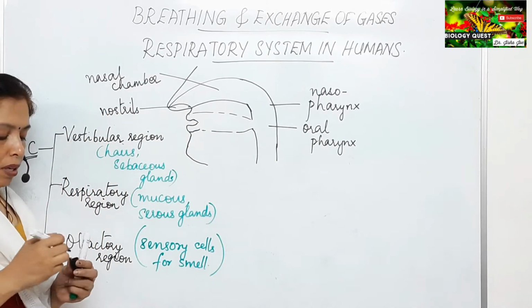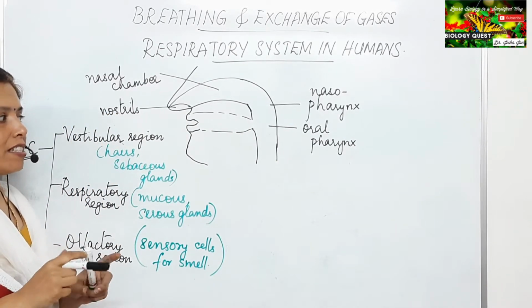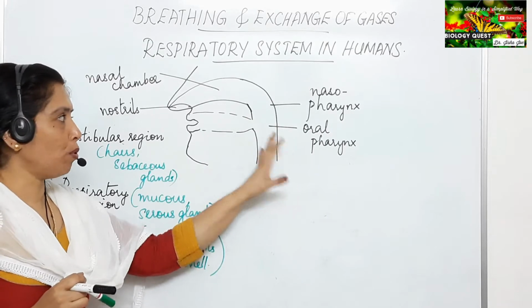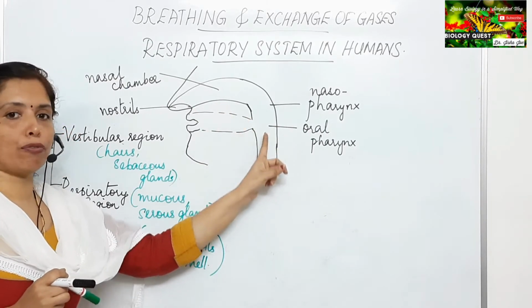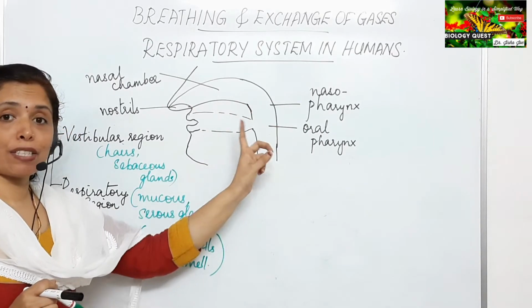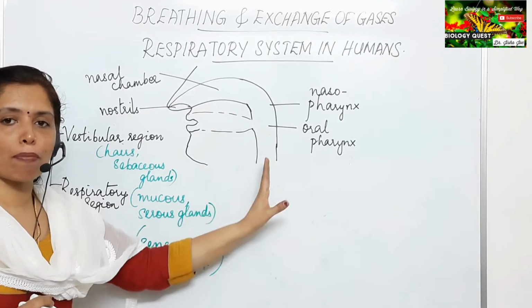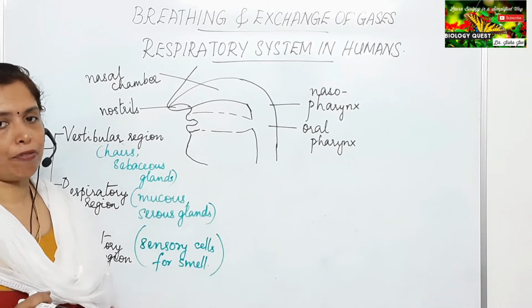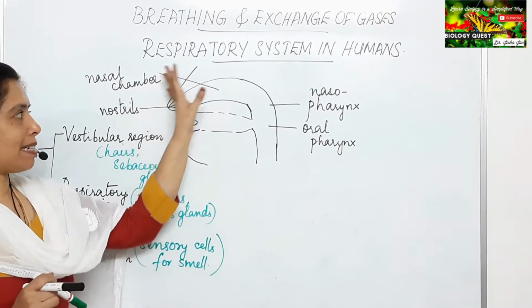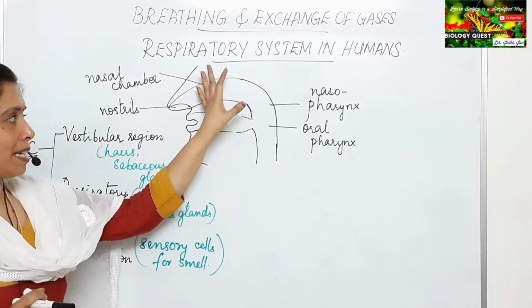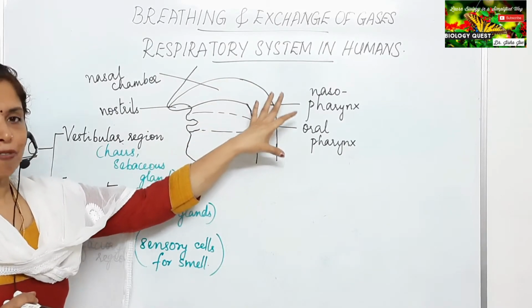So we can see that the pharynx is a common passage for both air as well as food. Nostrils lead to the nasal chamber, and the nasal chamber leads to the pharynx.